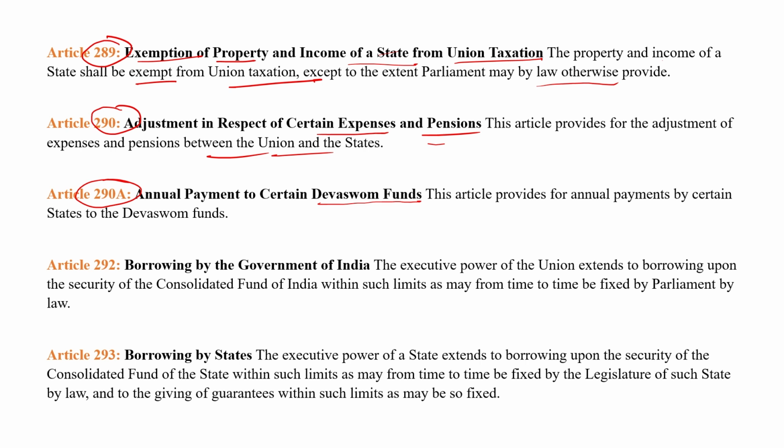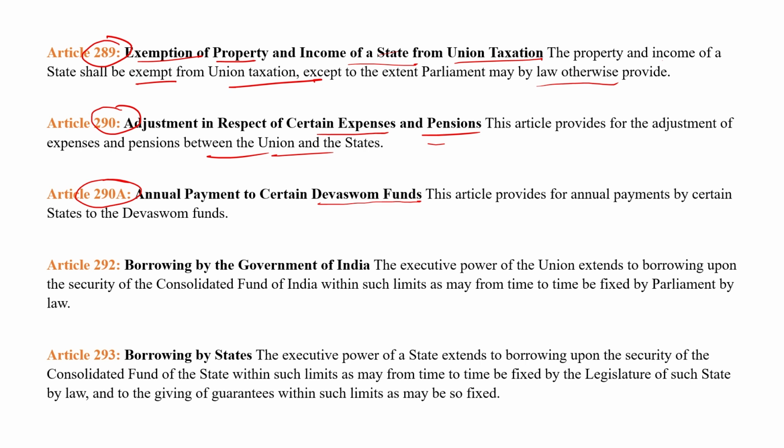Devasthan funds. What are Devasthan funds? Devasthan funds are those funds which belong to the gods, meaning those funds which are released for social and religious development in India. Let's suppose the government is establishing a mosque or a temple, then the government provides the fund, which is known as Devasthan funds.